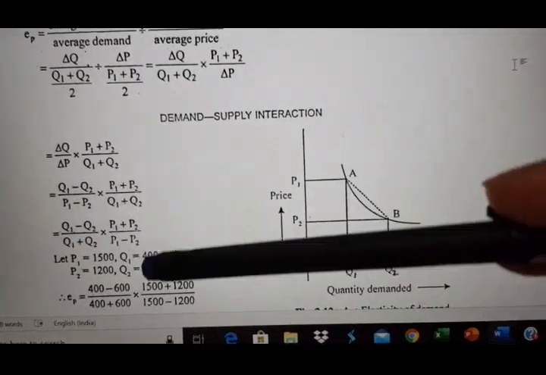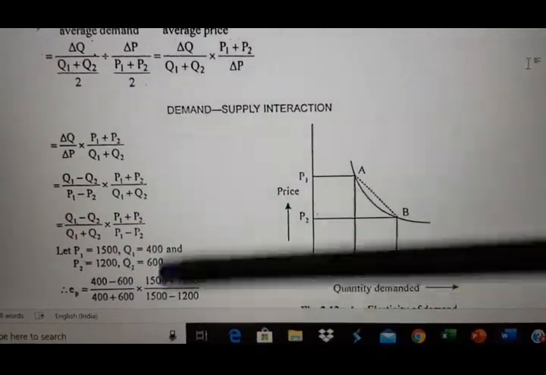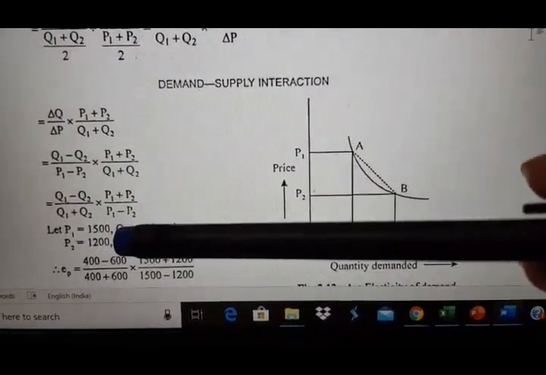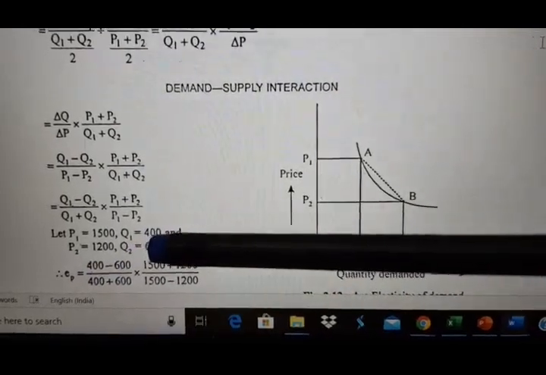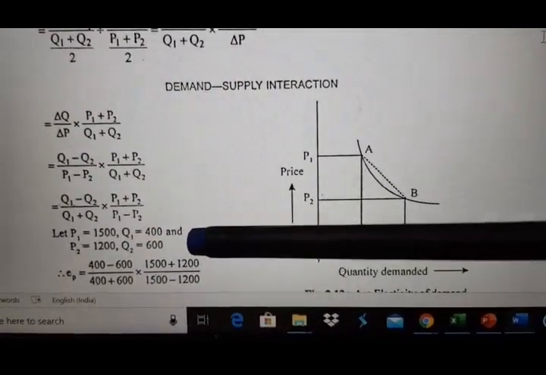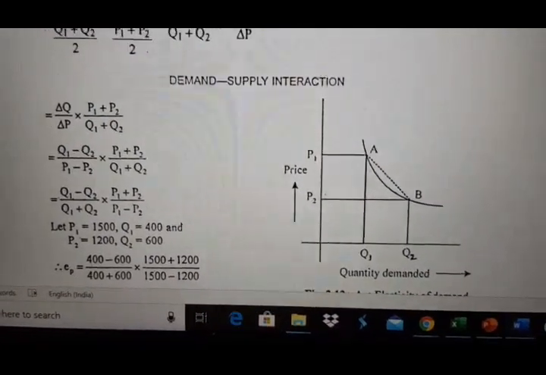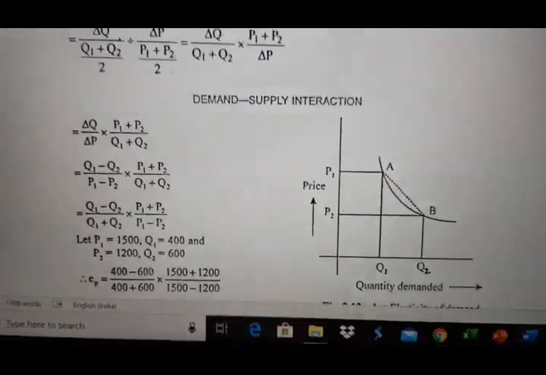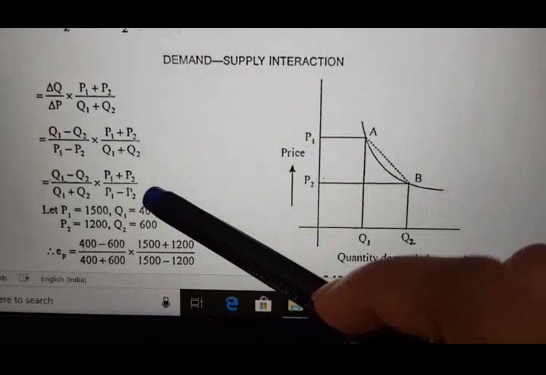Now here the figures are given for P1, P2, Q1, Q2. What's the figure? P1 means price. P1 is given as 1500 and P2 is given as 1200. Q1 is given as 400 and Q2 as 600. So we are not taking any particular price or quantity as base. So how are we computing it? By taking the average.